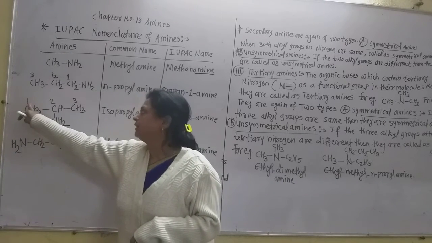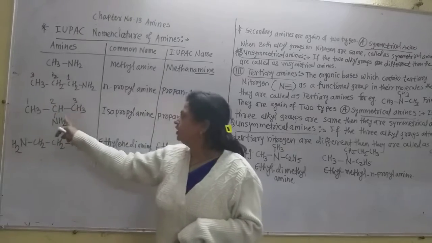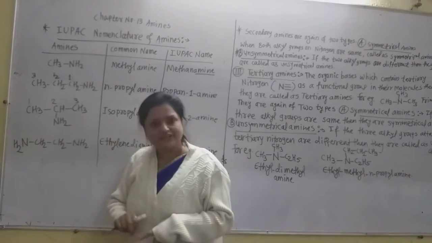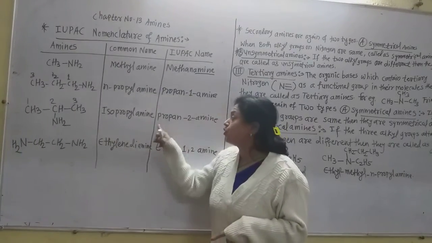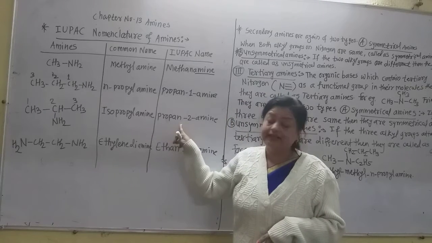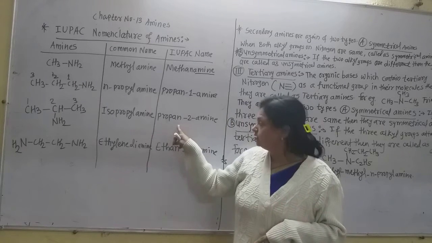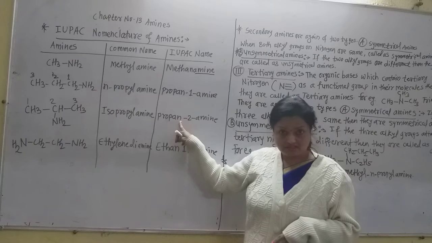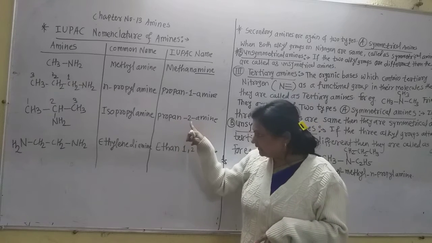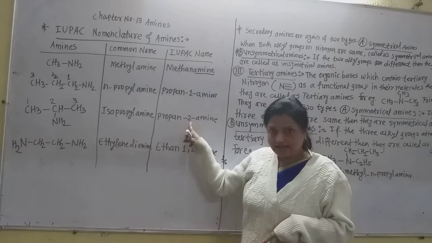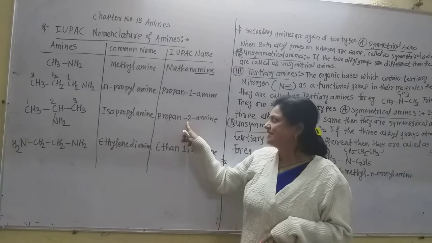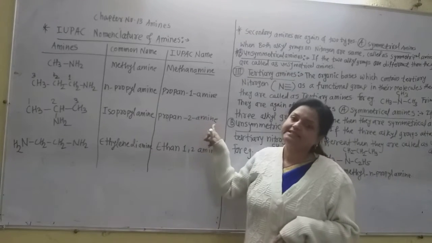I give the numbering from this side, 1, 2, 3. Now on the second carbon there is the NH2 group. So the name is propane. Do not write E, or you will get 0 marks. Only write propane, then write the number of the carbon atom to which the NH2 group is attached and the word amine. Very simple.